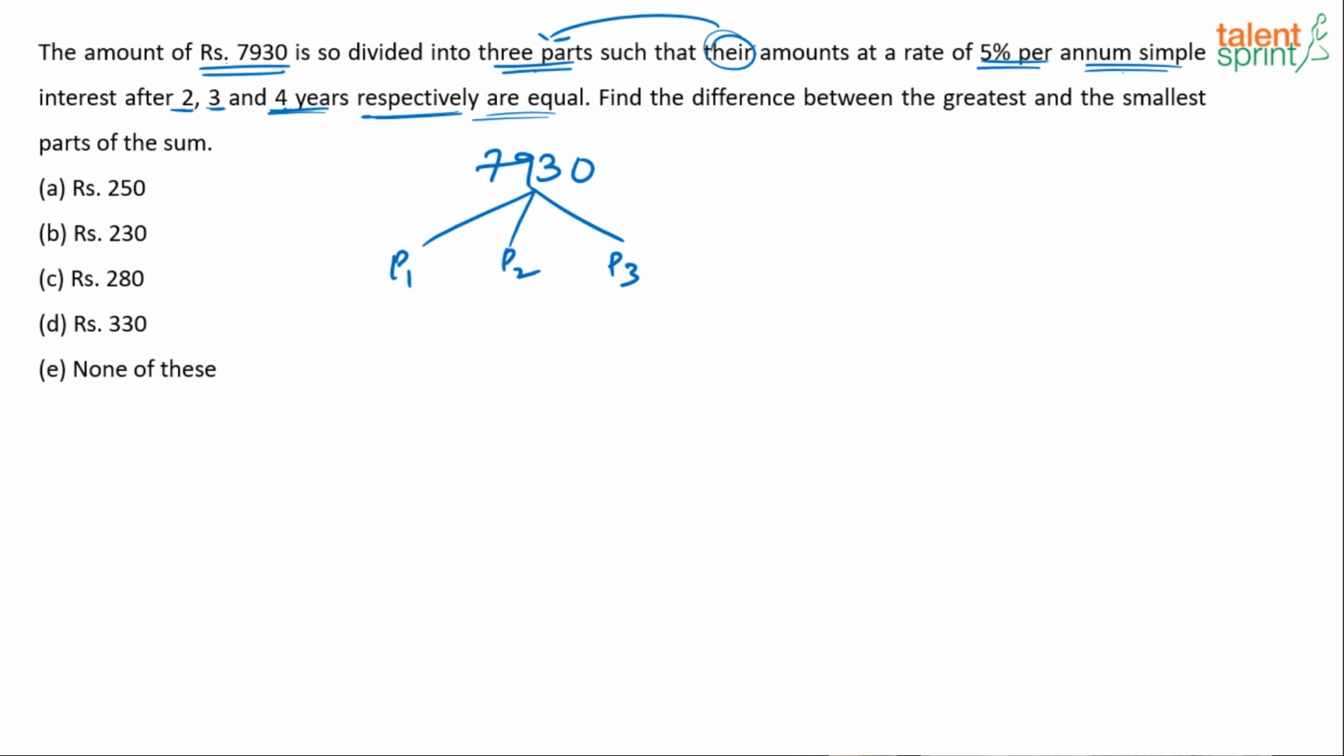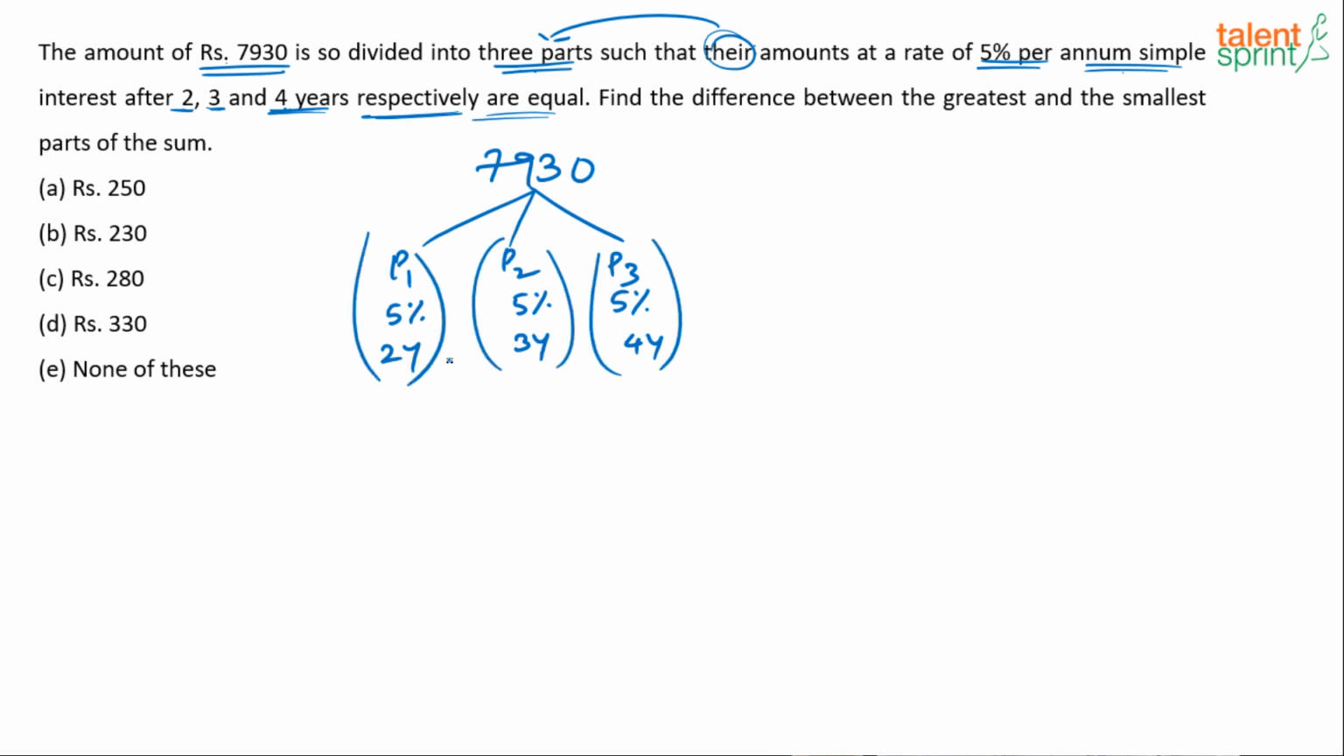Now each part is giving you 5% per annum. Rate of interest is 5%, 5% and 5%. All are simple interest cases. The first one was for 2 years, second one was for 3 years, third one was for 4 years respectively. So each one will give an amount. Let's say A1, A2, A3. These amounts are equal, meaning A1 equals A2 equals A3.